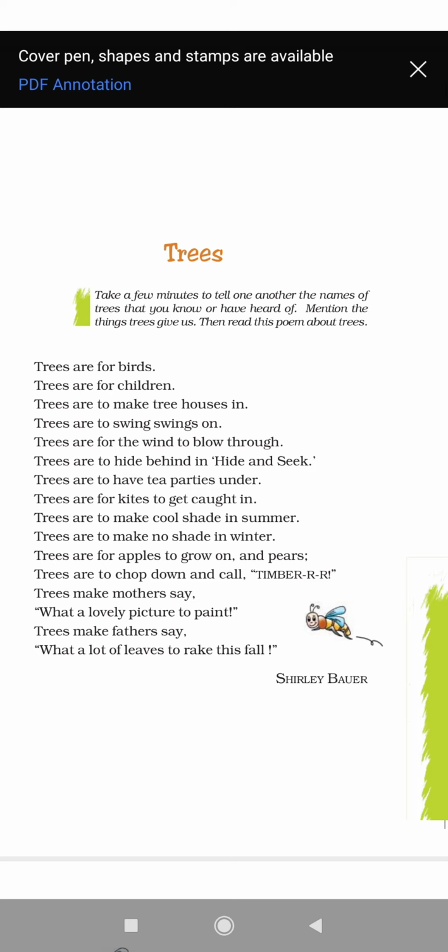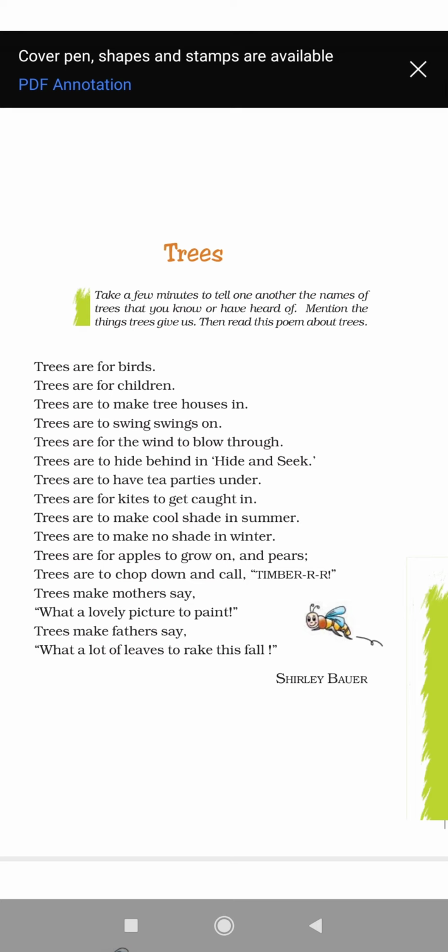They live on the trees and build their nests. And trees are for children. How do children make use of these trees? Children love to make tree houses in them, and they use them as swings.